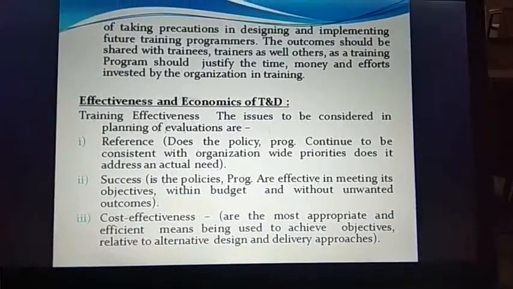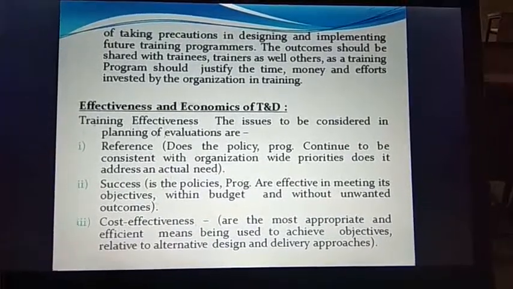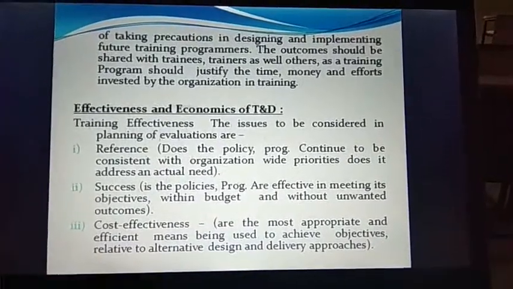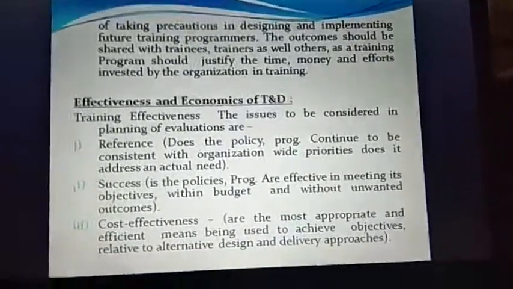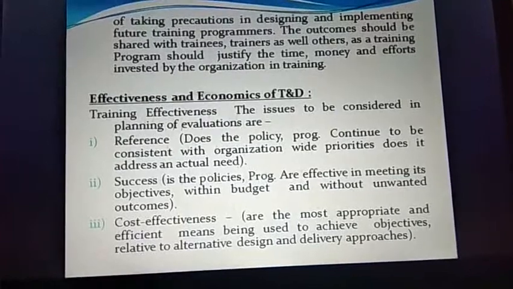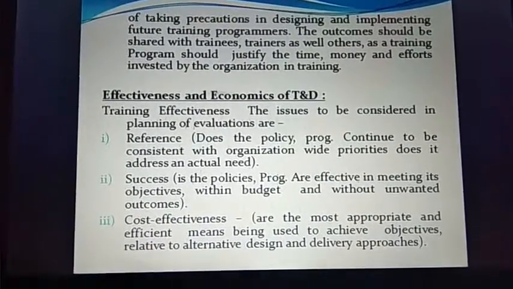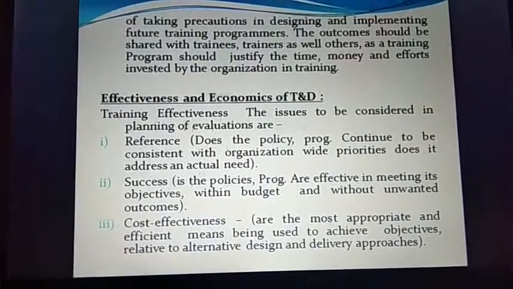The outcome should be shared with the trainer, trainee as well as others, as a training program should justify the time, money and effort invested by the organization in the training program. Ultimately, there is a lot of investment in terms of money and resources, so naturally the return should be good enough. So evaluating criteria, once set, become, you can say, pillars.